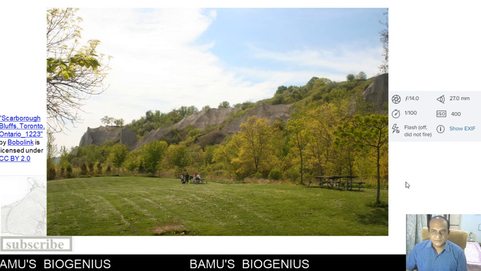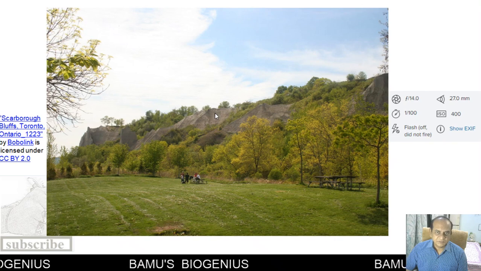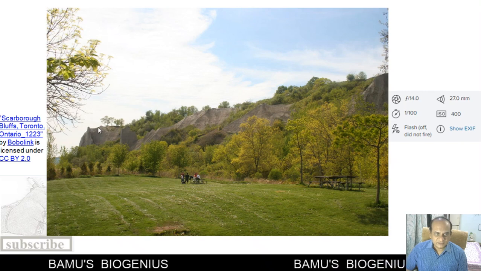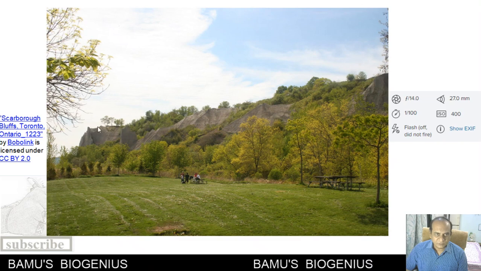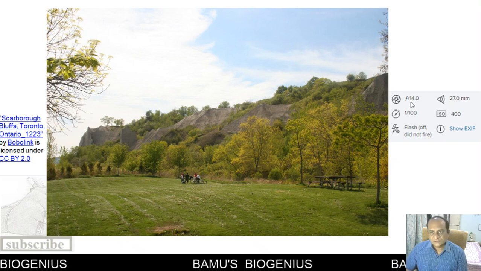Again, another example is of this higher, broad depth of field. You can see here the leaves of the tree are also clear, and the trees on this mountain are also clear. So that much depth of field is available. That is because the f-stop is 14, towards the higher side.